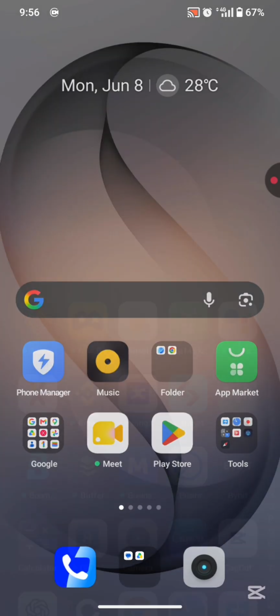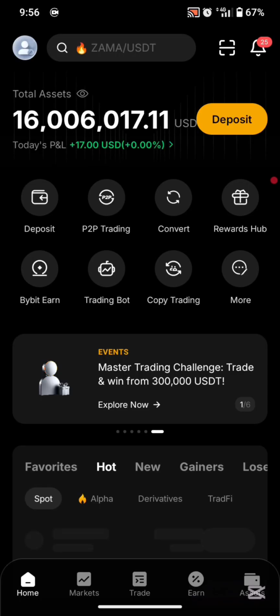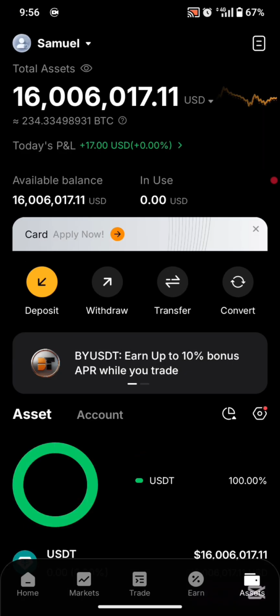So let me go ahead and give you guys a tour of my Bybit account. We have just crossed a threshold of 15 million USD. We are now currently on 16 million USDT as of this morning. That is a very big one because we are taking this account to 20 million USD, and already in June we are on over 16 million USD. So I know that definitely before the end of this year we are going to cross the threshold of 20 million USD. That is exactly how this works, and all these profits here are accumulated from arbitrage,